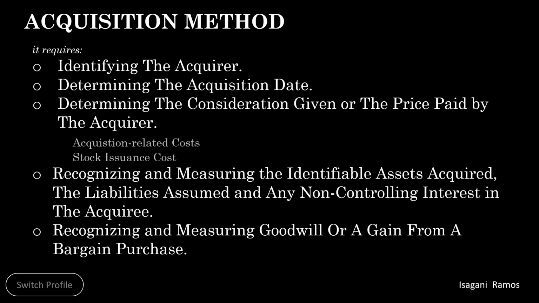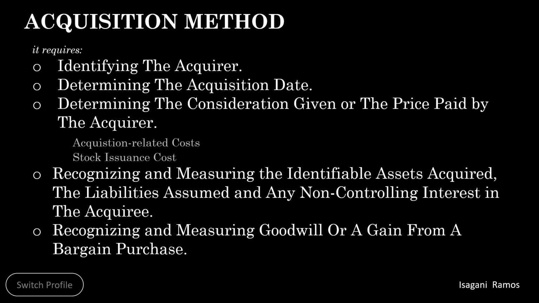Conforming to IFRS 3, the acquirer recognizes the consideration transferred, including the contingent consideration, at the acquisition date fair value. The acquirer expenses all acquisition-related costs associated with the business combination.